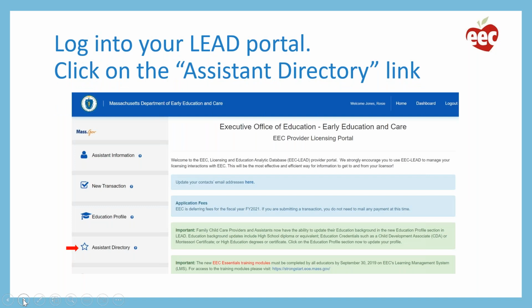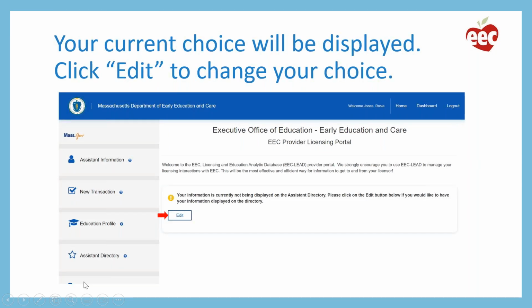So let's talk about the first way, letting us know through the link on your dashboard. To do this, you would log into your lead portal. Over on the left-hand side, you'll note that there's a new link that says Assistant Directory. So you would click on that link. When you do that, you'll see this screen come up.